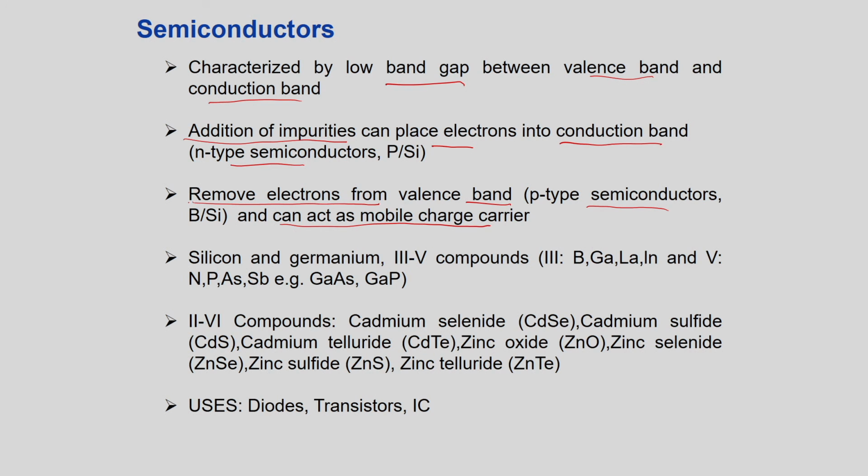So, we can either add impurities or we can remove electrons. Silicon and germanium are examples, or from the type 3 to 5 compounds, such as boron, gallium, lanthanum. Or the type 5 is nitrogen, phosphorus, arsenic. Then you have, let us say, gallium arsenide, gallium phosphide, all these are examples. Or it can also come from the type 2 to 6 compounds from the periodic table. These are all examples: cadmium selenide, cadmium sulphide, cadmium telluride, zinc oxide, zinc sulphide, zinc.